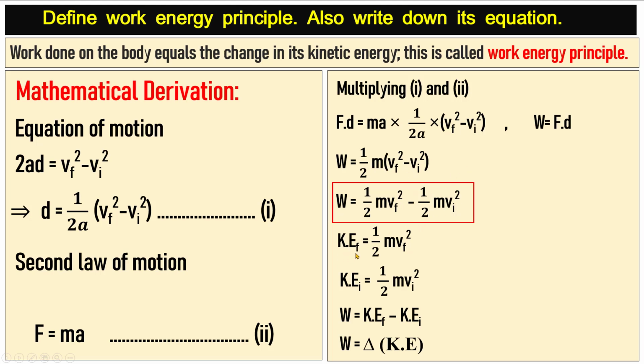Kinetic energy final is equal to 1 over 2 m Vf square, whereas kinetic energy initial is equal to 1 over 2 m Vi square. So we replace both these quantities with KEf and KEi. So W is equal to kinetic energy final minus kinetic energy at its initial position. Now the difference of both these energies will be equal to delta kinetic energy.